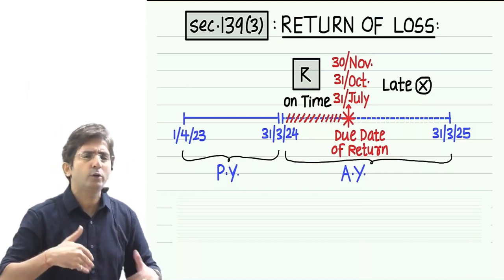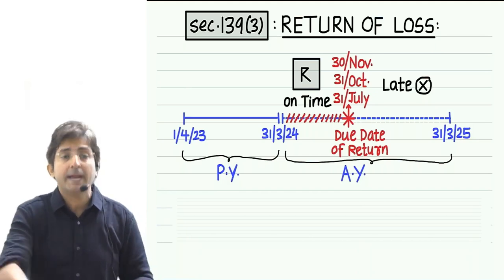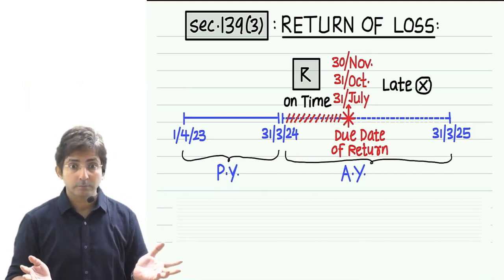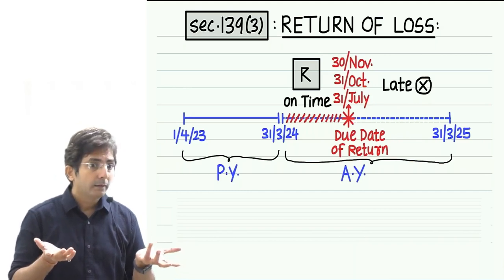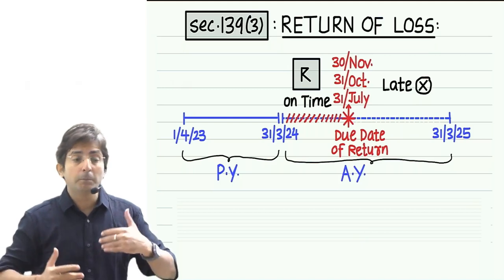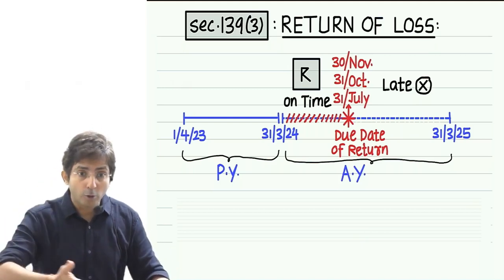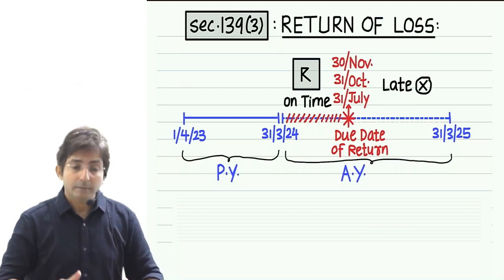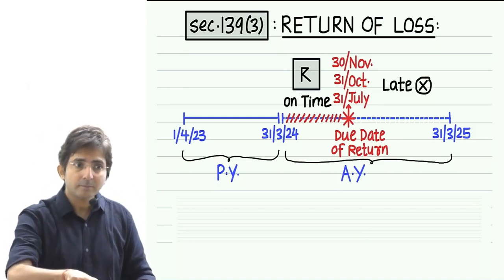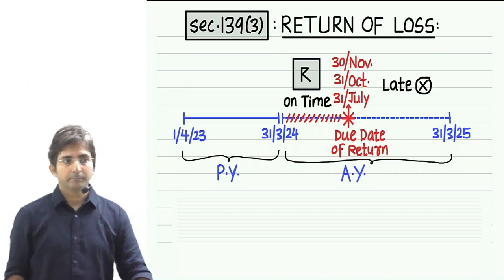But it's okay. We don't require much time to check house property loss. But business loss is so complicated. In a big business, there are so many transactions. So checking a business loss or capital loss is not easy. That's why, for those losses, the government expects us to file on time.